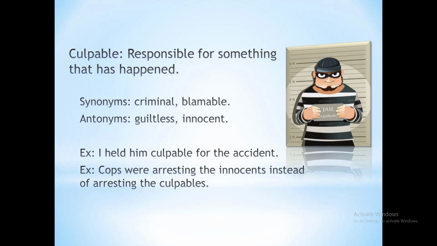See our last word, which is culpable. Culpable means one who is responsible for something that has happened. Generally this word is used for a criminal. See its synonyms, which are criminal, blamable, one who is responsible for something that has happened. See its antonyms, which are guiltless, innocent. So these are the exact opposite words of culpable, criminal, blamable, right? See the first example, I held him culpable for the accident. It means I held him responsible for the accident.